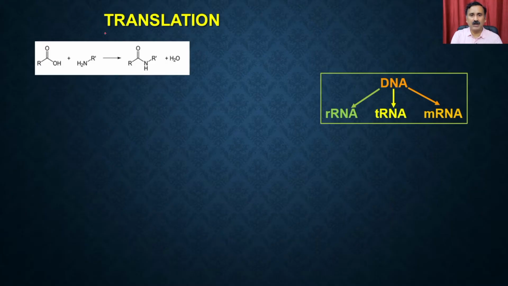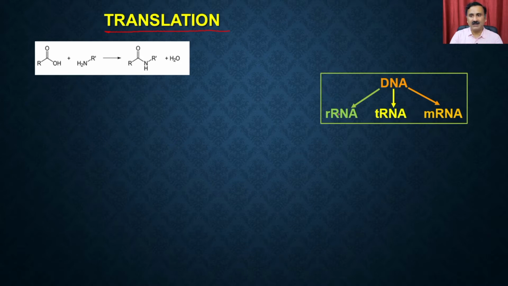So let's start discussing translation, and we are also going to discuss the post translational modifications of the protein as well. As the name suggests, translation means that you are going to use the information from one source, and then translate it into a new form.